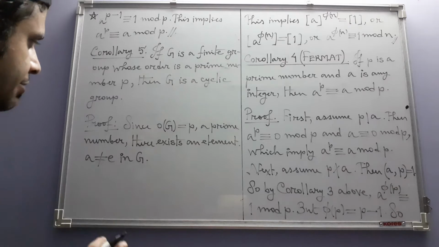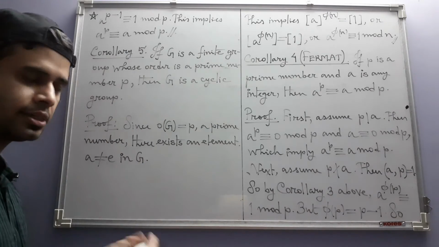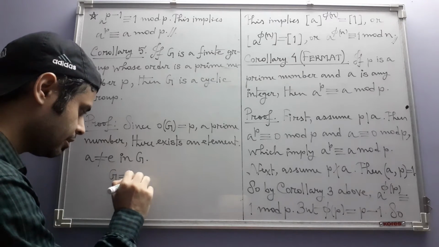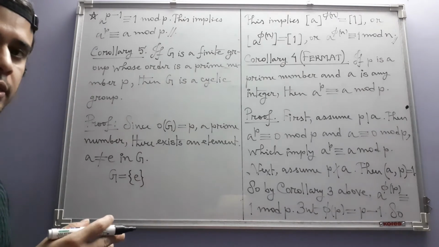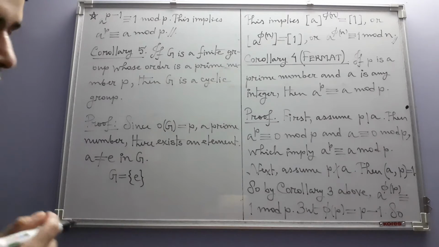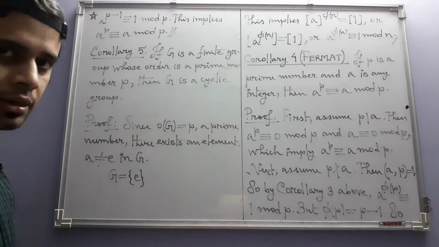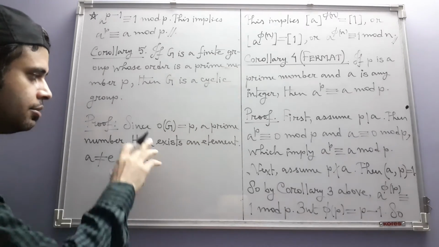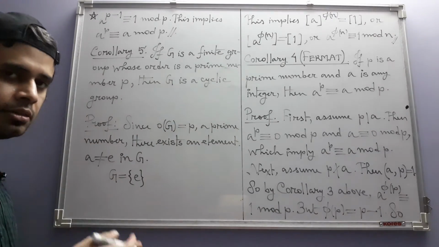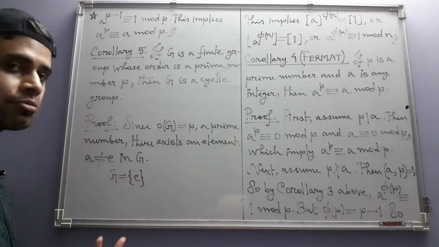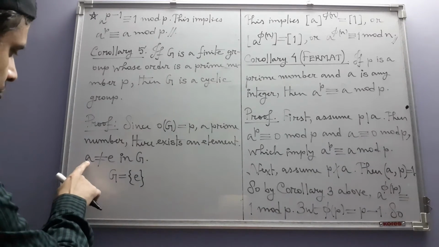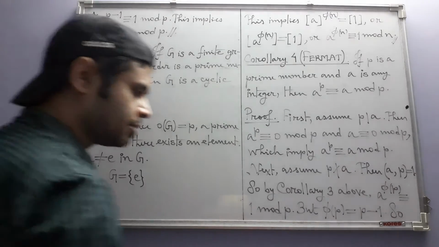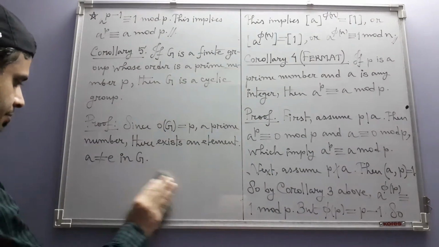That is because if G has only the identity element, if G is the trivial group consisting of only the identity element, then its order is 1, and 1 is not a prime number. P is always greater than 1. So that means whatever this number P may be, G will have at least one element that is different from the identity element. So we have chosen A to be one such element. Now we are going to make use of this element A.